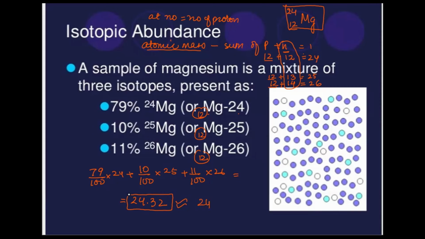So when rounded off, it will be coming as 24. So that is going to be one atomic mass on the basis of the percentage abundance and the average of all those masses, which is actually put up in the periodic table. For magnesium, they don't specify the atomic mass of all the isotopes. Instead, they take the percentage abundance of all the atomic masses, take the average of that, and that is what is written down in the periodic table. So this calculation is a must for you people to understand.